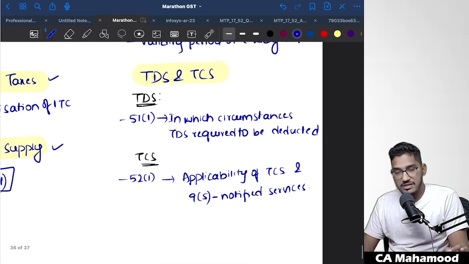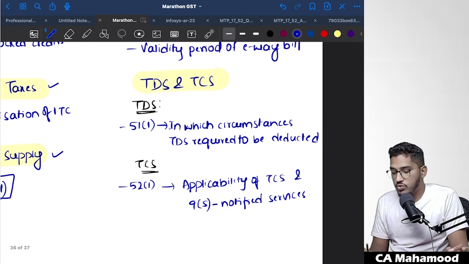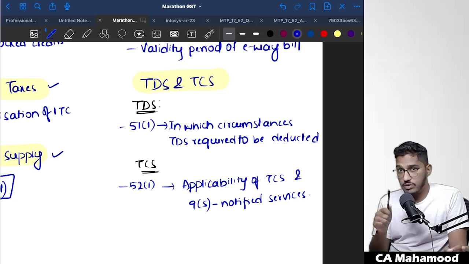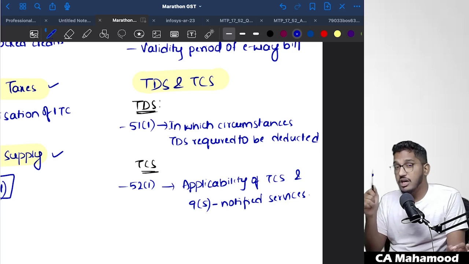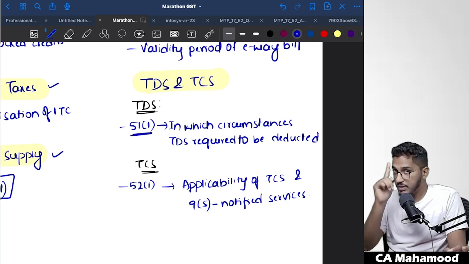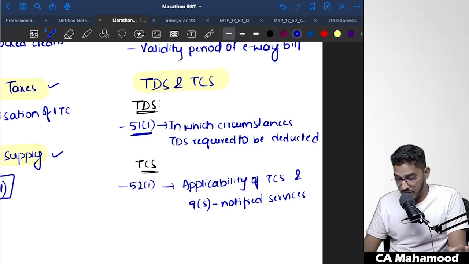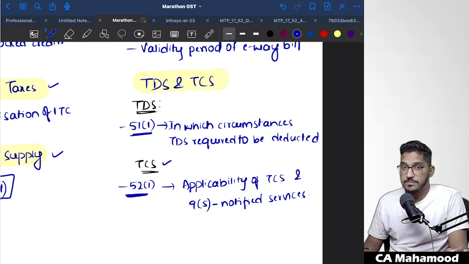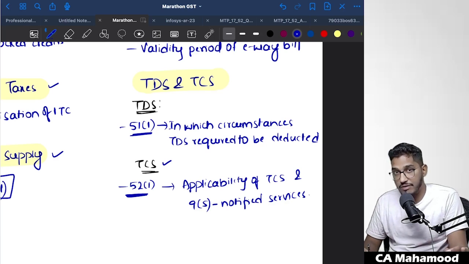Then when it comes to the TDS and TCS chapter, in the TDS chapter, you cover section 51 subsection 1: in which circumstances TDS becomes applicable, which kind of recipients are required to deduct TDS, and also what percentage. They will also say one specific case where TDS is not required to be deducted: where the location of the supplier and place of supply fall in one state, which is different from the location of the recipient, then TDS should not be deducted. Everything I have covered in 51 subsection 1, please go through that. Then coming to the TCS concept, here also 52 subsection 1, which talks about the applicability of TCS. All those provisions will be there. You have to be thorough with 52 subsection 1 also.